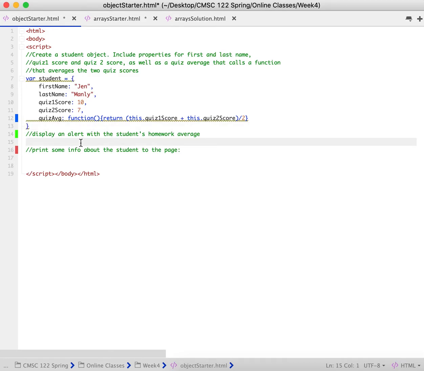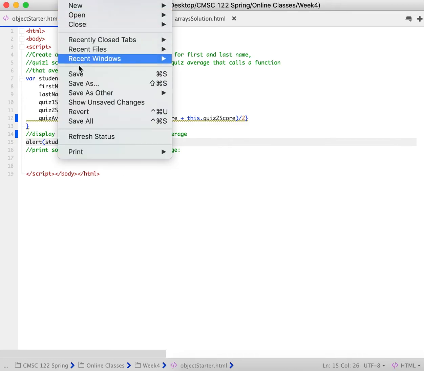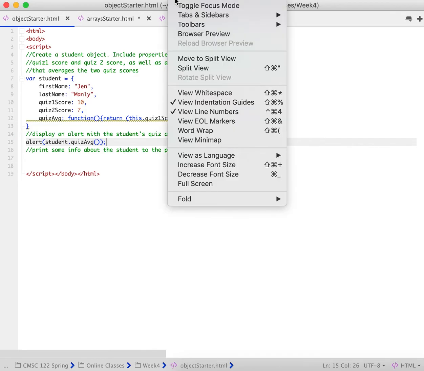So the first thing we're going to do is display an alert with the student's quiz average. And the way we're going to do that is we are going to do alert, and we're going to say student dot quiz avg with some parentheses. We use those parentheses, right, because we are calling a function. Quiz average is a function. So we're saying, hey, go ahead and go to that student object and get the quiz average. All right, so let's go ahead and save this and test it.